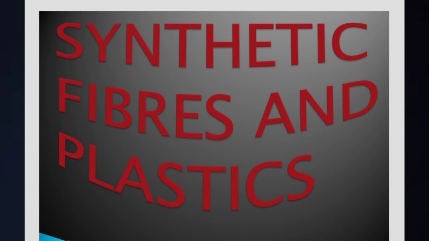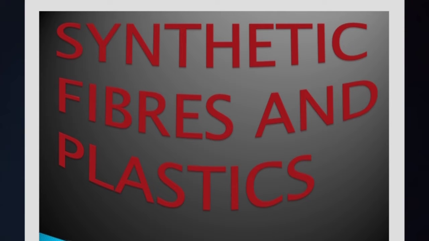Hello students, today our topic is synthetic fibers and plastics. In this chapter, we are going to learn what is synthetic fiber and some synthetic fibers like nylon, rayon, acrylic, polyesters and plastic around us.